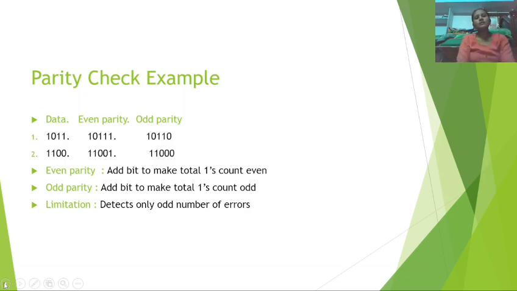Even parity: add a bit to make the total ones count even. Odd parity: add a bit to make the total ones count odd. Limitation: it detects only an odd number of errors. This is about the parity check example.